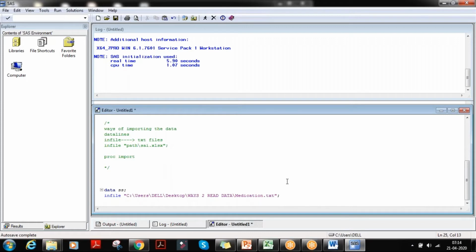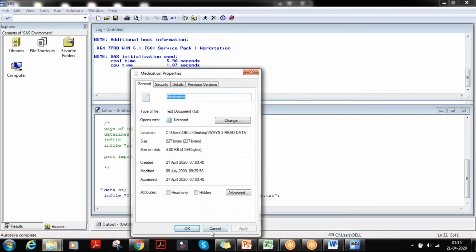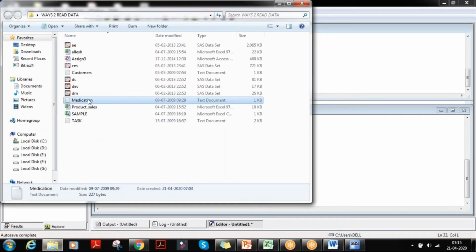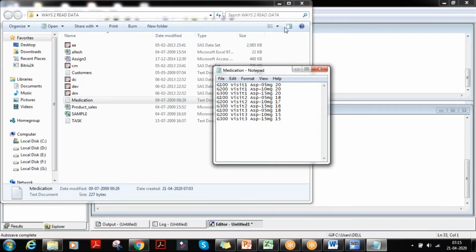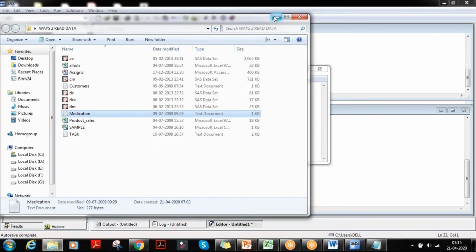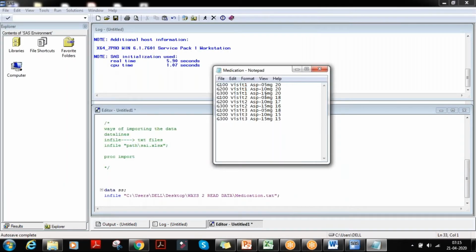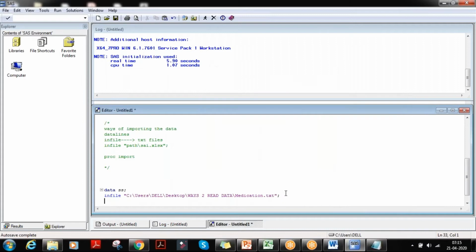Understood? What we have given is the path, then a backward slash, then the name of the file dot txt. Let us open the file first. This is medication. How many variables are there in this file? One, two, three, four. So we need to write input to describe these variables.